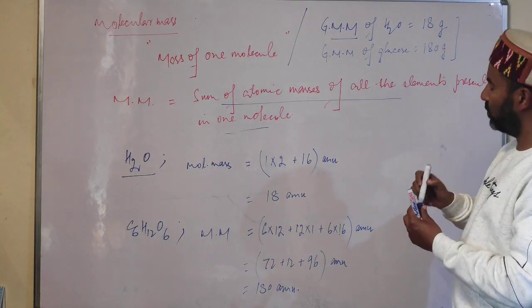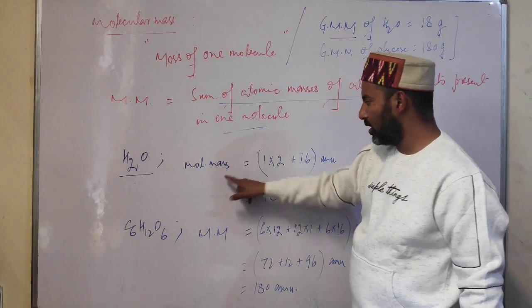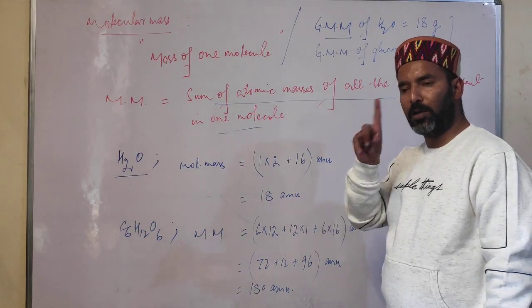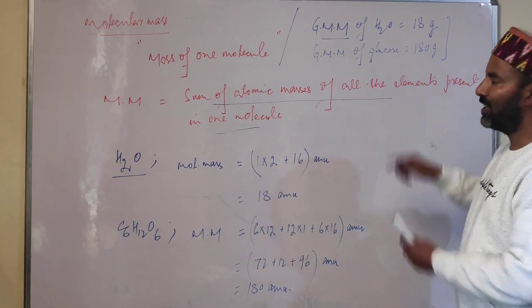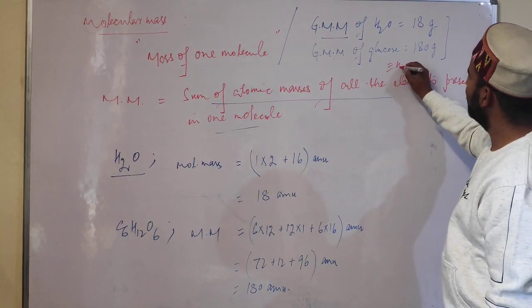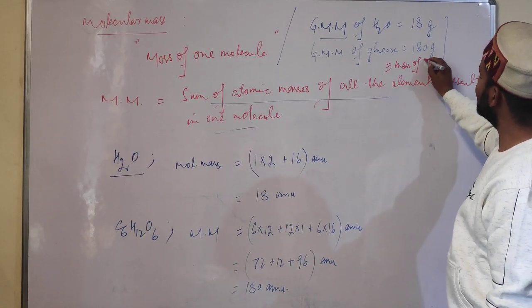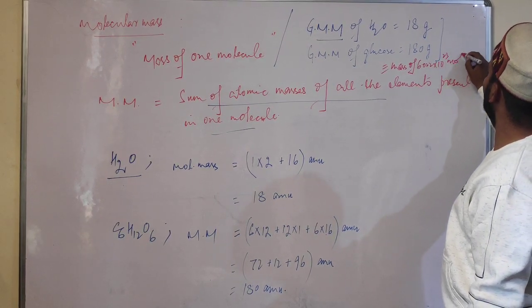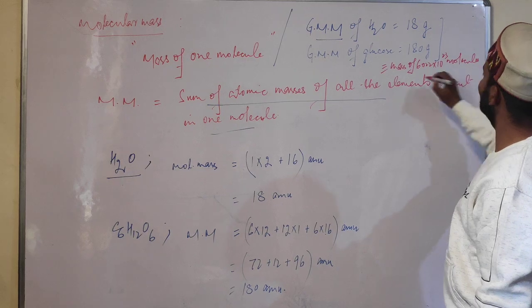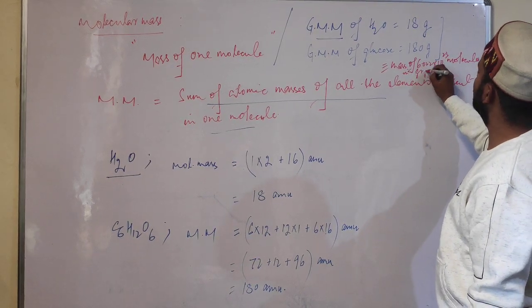But here also students, when we write molecular mass in AMU, this is the mass of one molecule. But when we write molecular mass in grams, it is the mass of 6.022 into 10 raised to power 23 molecules of that substance in grams.